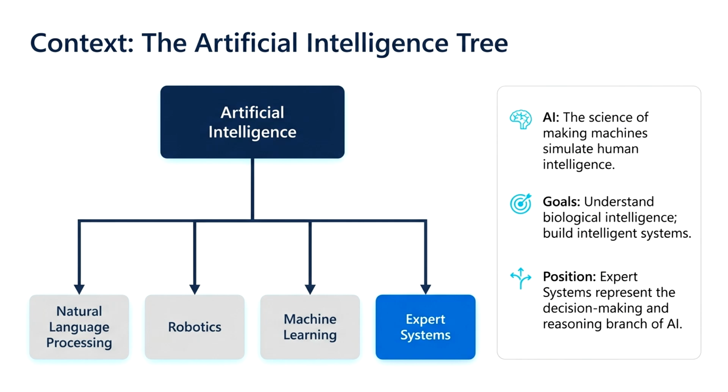As shown in the diagram, artificial intelligence has several important branches including natural language processing, robotics, machine learning, and expert systems. Today our focus is on the expert systems branch. Unlike machine learning, which learns from data, expert systems rely on predefined knowledge and logical rules provided by human experts to make decisions. This makes expert systems especially useful when consistent and explainable decisions are required.